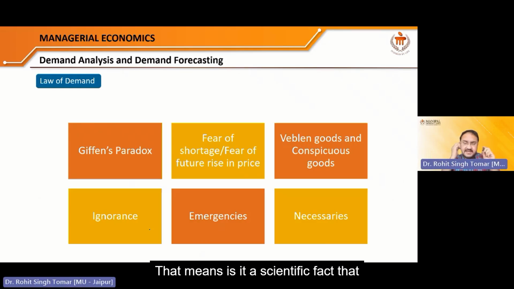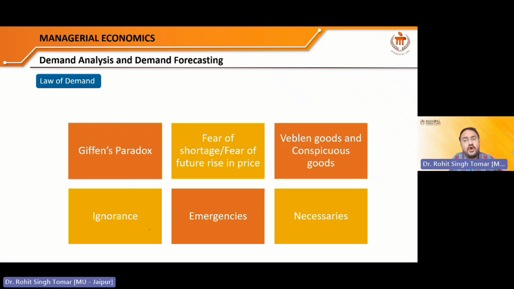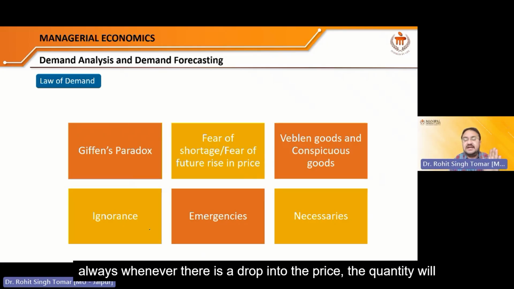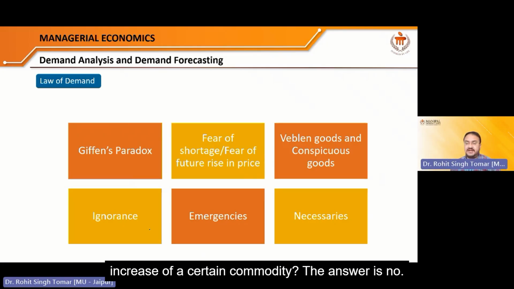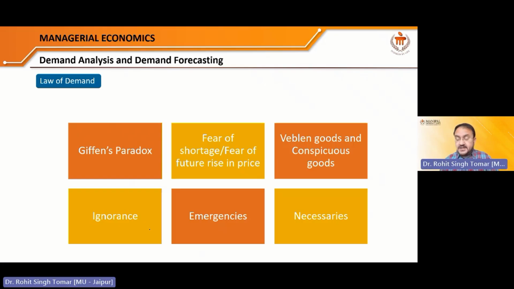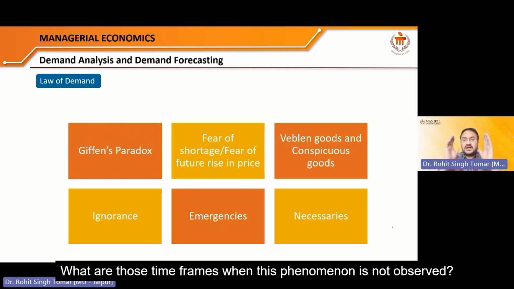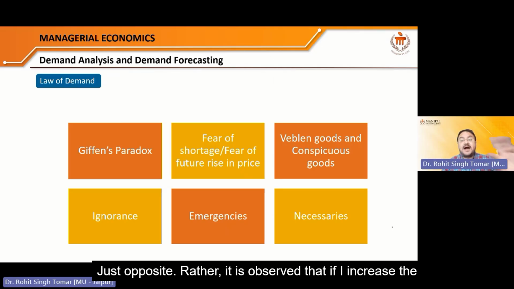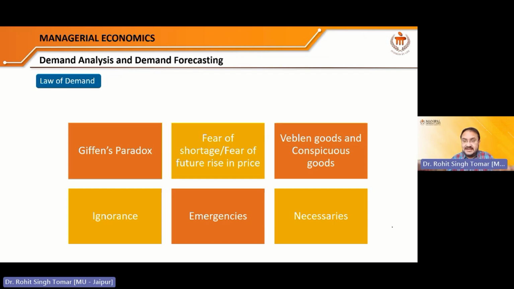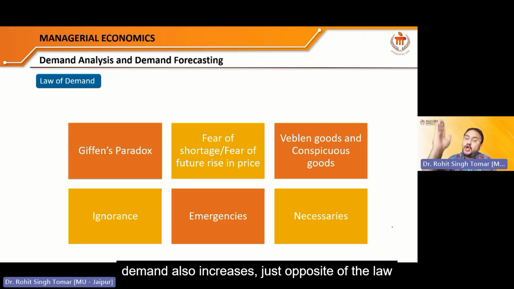Now, as I said, there are certain exceptions to the law of demand. That means, is it a scientific fact that whenever there is a drop in the price, the quantity will increase for a certain commodity? The answer is no. So always this will not happen. So what are those conditions, what are those time frames when this phenomenon is not observed? Just the opposite. Rather, it is observed that if I increase the price of the product, demand also increases.